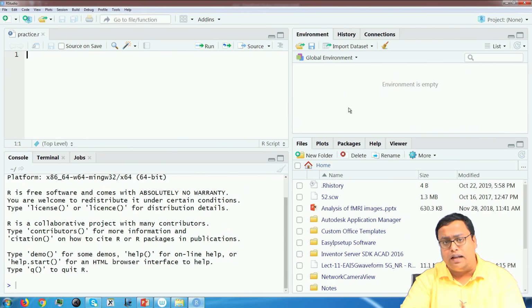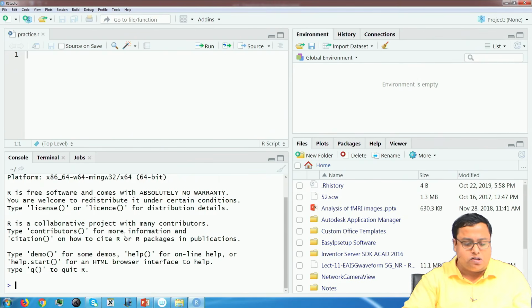So that you can use it for a later point of time. This is where you write your code. On the other hand, in this part there are 3 tabs you can see: console, terminal and jobs. We will talk about console. Console is the place where your code runs. When you run the code, all your results come in the console.